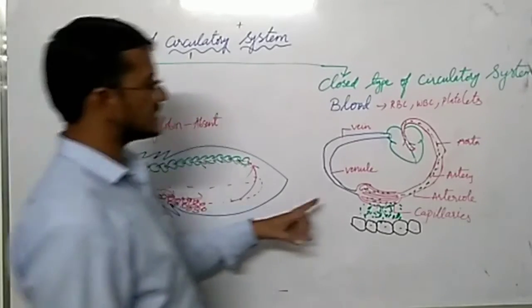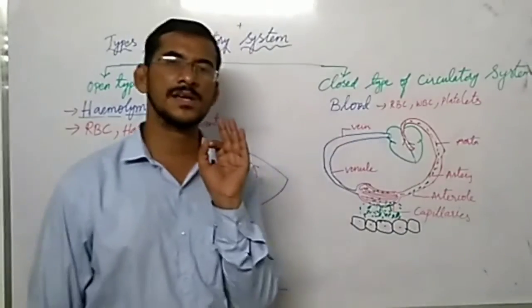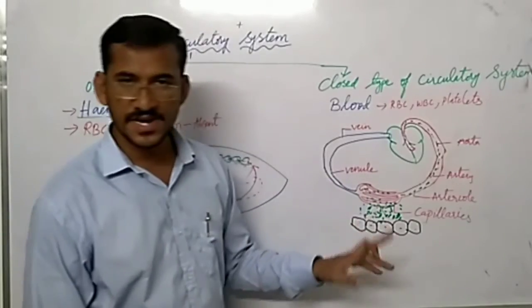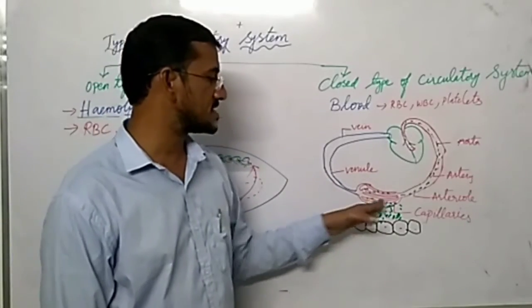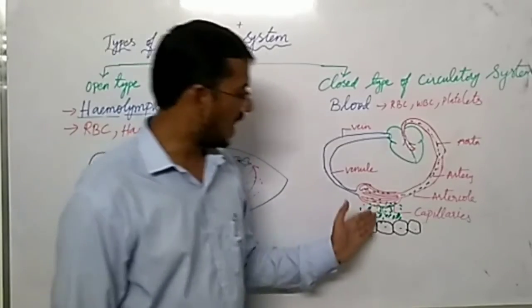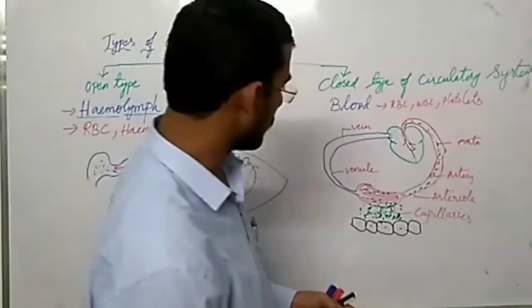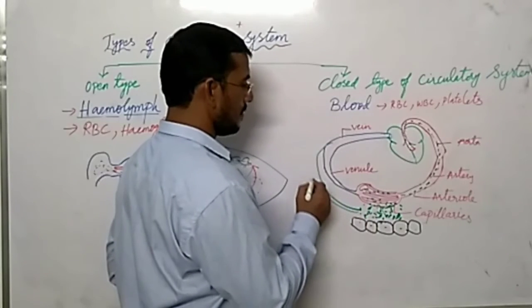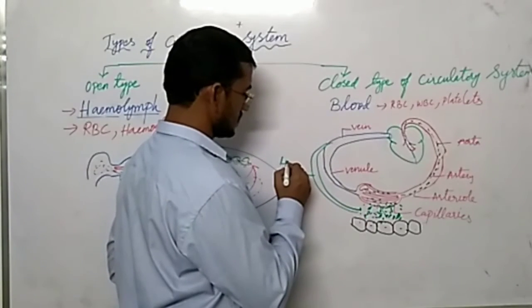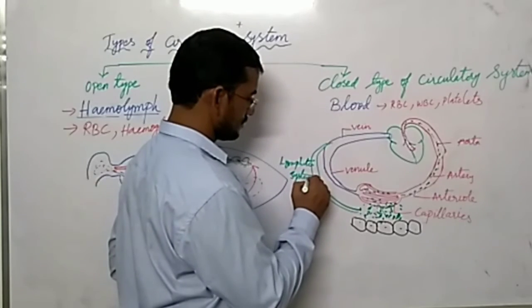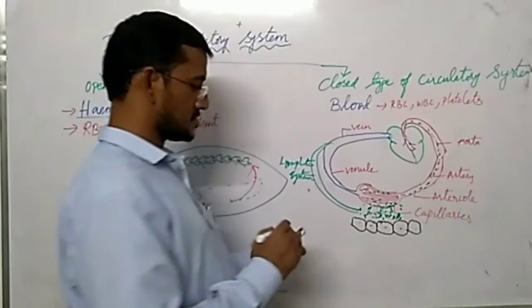But in closed circulation, blood is not at all coming out from any blood vessel. Only the nutrients with some fluid, that is tissue fluid, come out and supply the nutrients to the tissues, and again this tissue fluid goes back to the vein with the help of the lymphatic system. Understood? So this is a tissue.